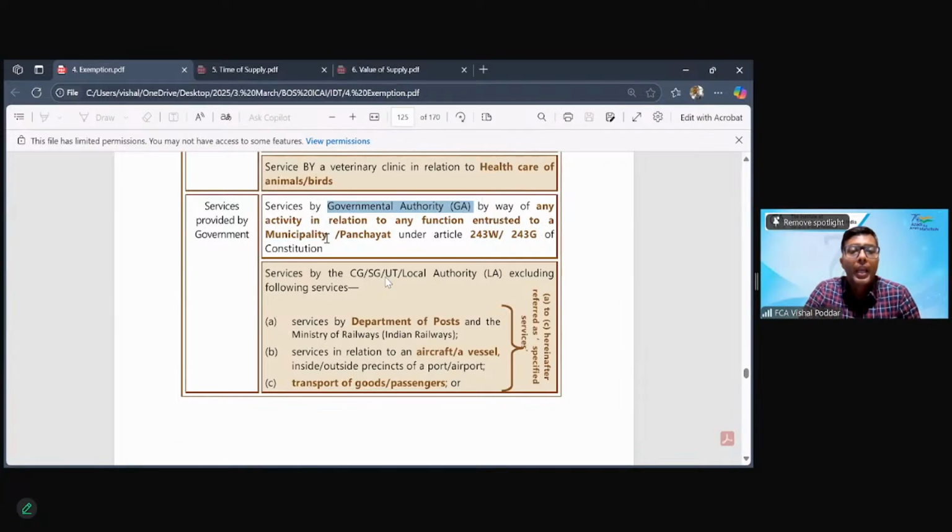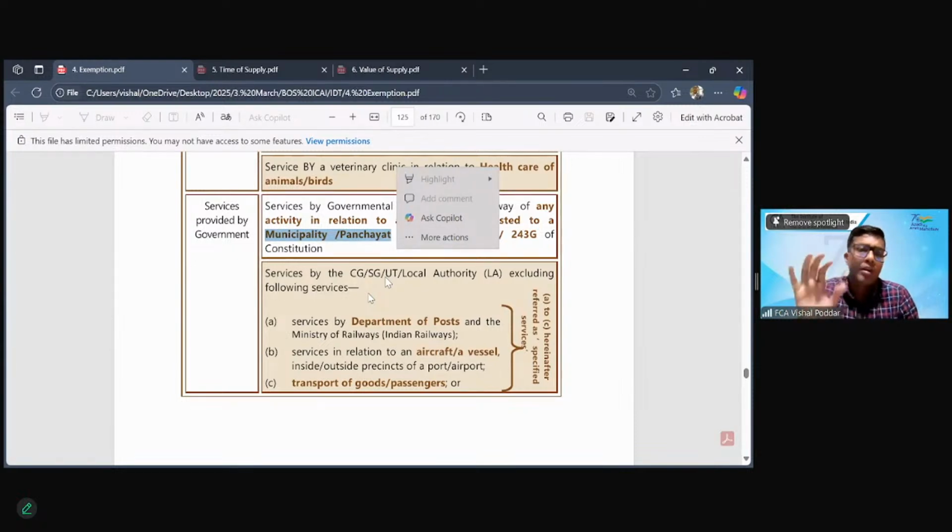Now, when any government authority is performing any service, and what is the service? Service is in relation to those functions which are entrusted to a municipality or a panchayat. Now, somebody will ask me, sir, what are these functions? We haven't read this article 243W, 243G. How will we know? Simple. You all are living in cities where you have a municipality which every year charges you something called property tax.